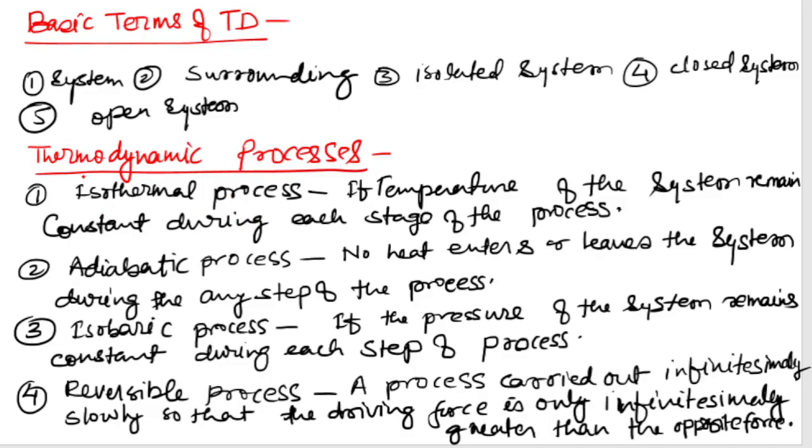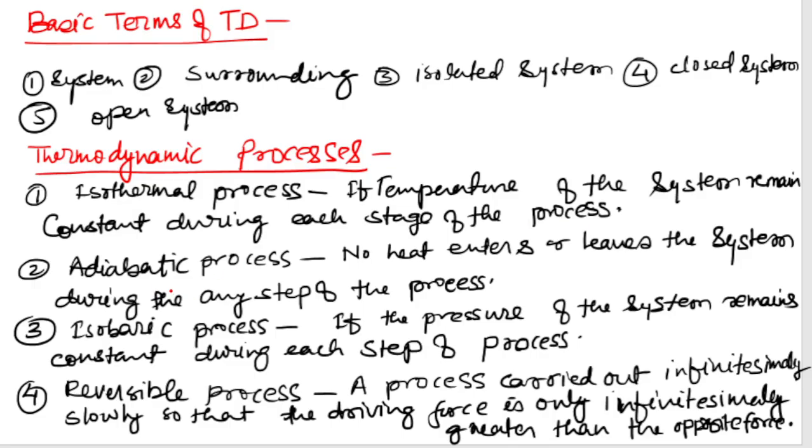If you understand it from the first word, iso means constant or same, and thermal means we are talking about temperature. So the temperature is constant for this process, that is, the temperature of the system is constant during each stage of the process.